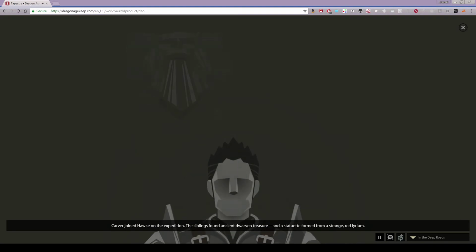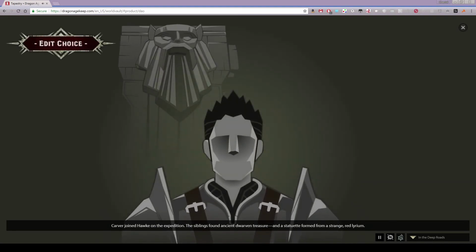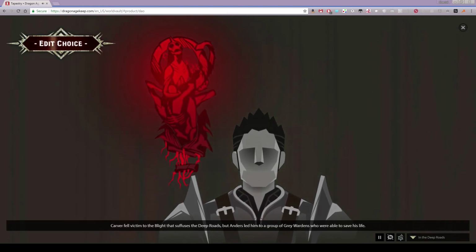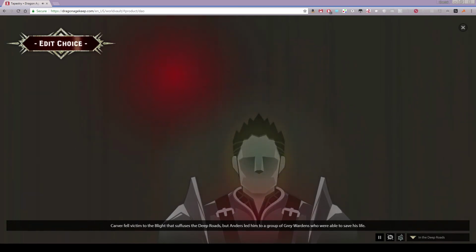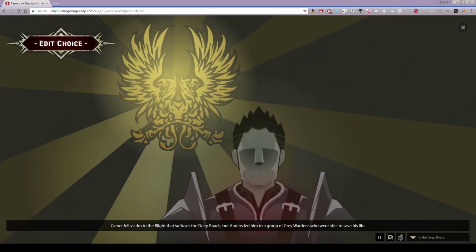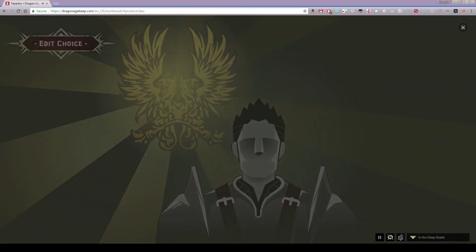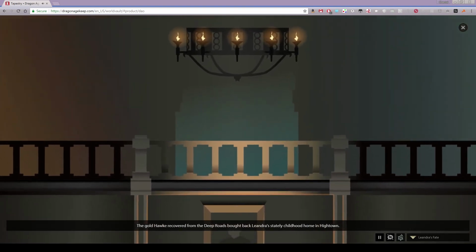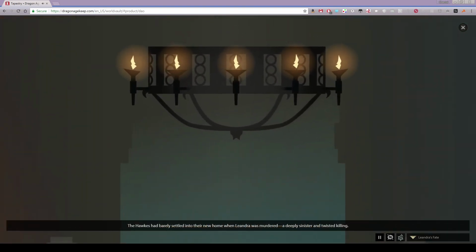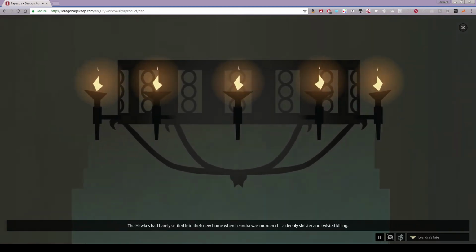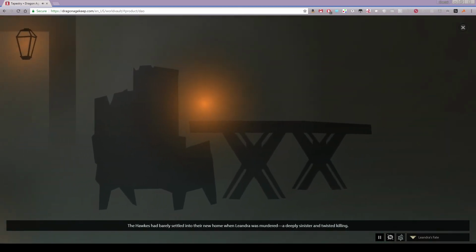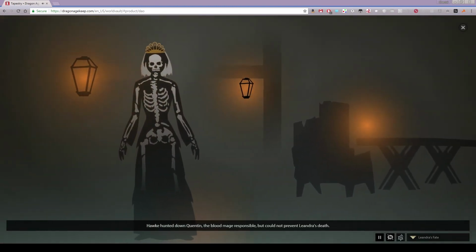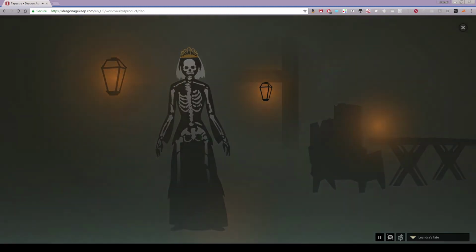Carver joined Hawke on the expedition. The siblings found ancient dwarven treasure and a statuette formed from a strange red lyrium. Carver fell victim to the blight that suffuses the Deep Roads, but Anders led him to a group of Grey Wardens who were able to save his life. The gold Hawke recovered from the Deep Roads brought back Leandra's stately childhood home in Hightown. The Hawkes had barely settled into their new home when Leandra was murdered, a deeply sinister and twisted killing. Hawke hunted down Quentin, the blood mage responsible, but could not prevent Leandra's death.